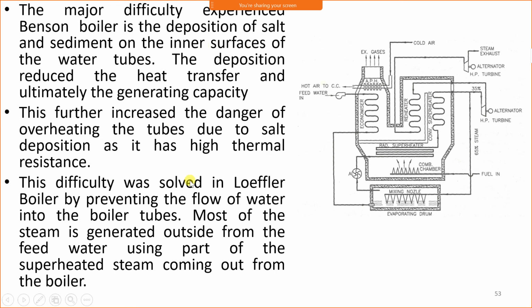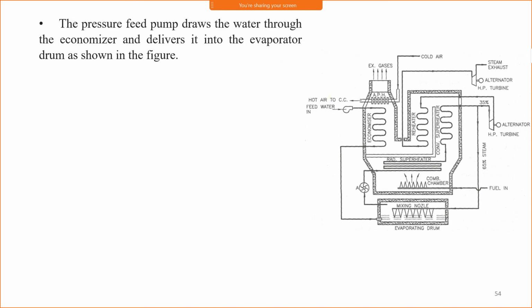This difficulty was solved in the Loeffler boiler by preventing the flow of water into the boiler tube. Most of the steam is generated outside from the feed water using part of the superheated steam coming out of the boiler. Means most of the water is converted into steam outside the boiler, and only steam is allowed to enter the boiler. The pressure feed pump draws the water through the economizer and delivers it into the evaporator drum as shown in the figure. Means from feed water it enters the economizer, then from the economizer to the evaporator drum.